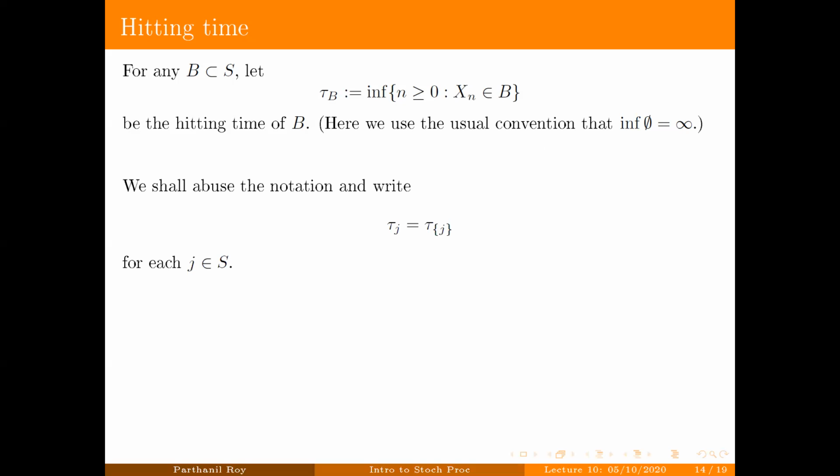Now we'll be abusing the notation and write tau j instead of tau of the singleton j, for every state j. In other words, for every state j, tau j will denote the hitting time of j. And again, it can be infinity if j is never hit.